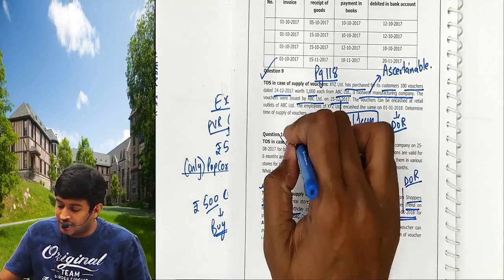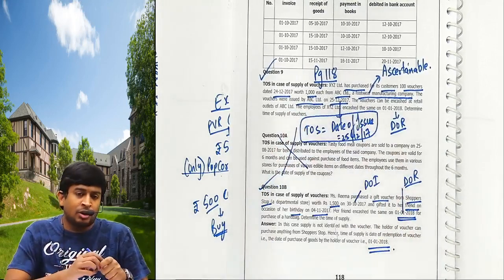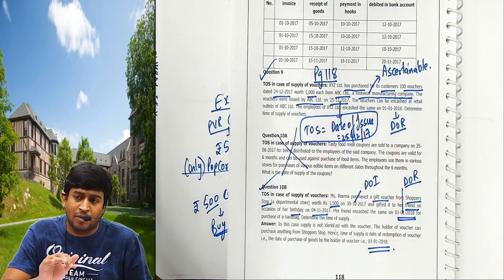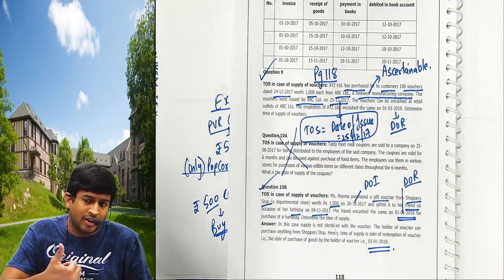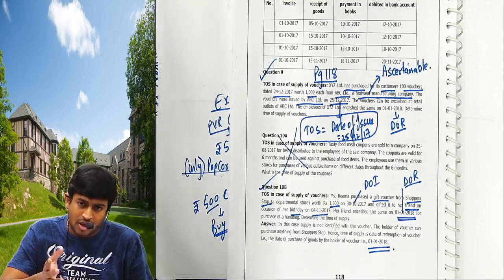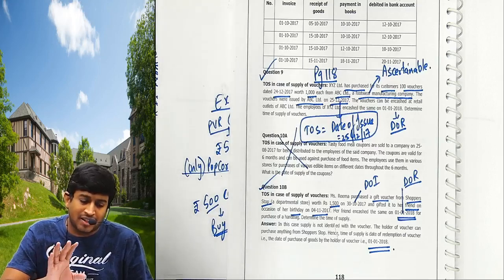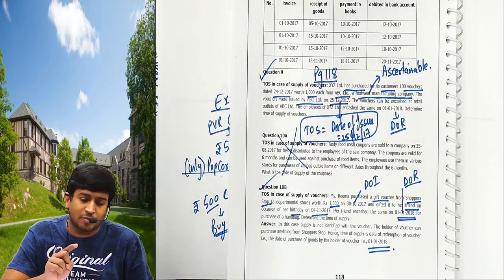Cancel question 10A. Ascertainable means you know for what purpose you can use it. Non-ascertainable means you can use it for any purpose. For example, I go to a spa center, O2 Spa, a saloon. He gave me a voucher of 500 and he said this is only for spa. Ascertainable.